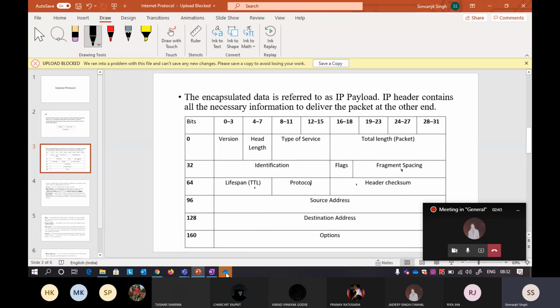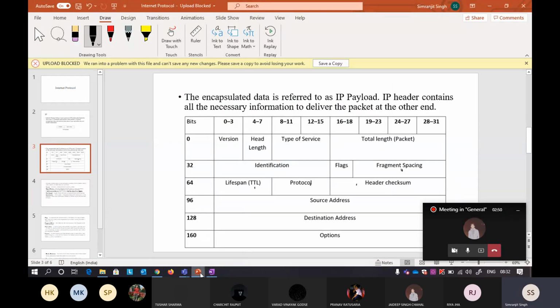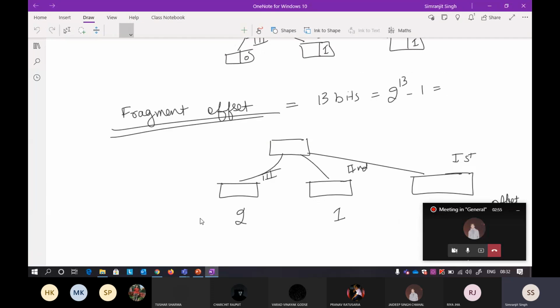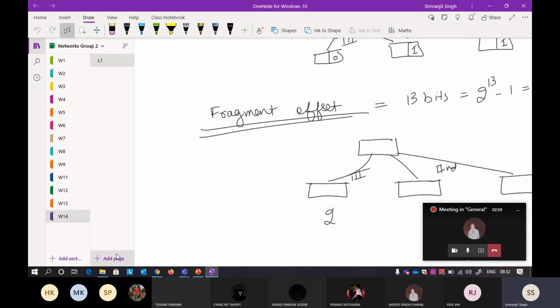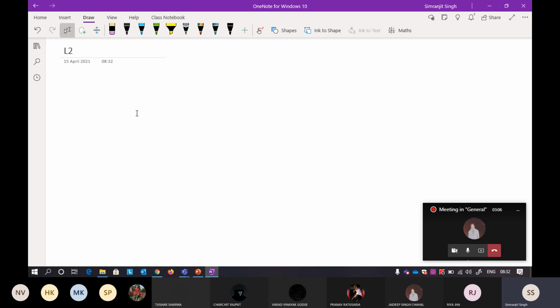So why do we need a TTL? Just wait a second. Okay, so why do we need a TTL here? TTL, if you remember, also came in link state routing, and that was the purpose of it, to avoid any kind of infinite loop. So the same purpose it serves here. So it is required. TTL is time to live.